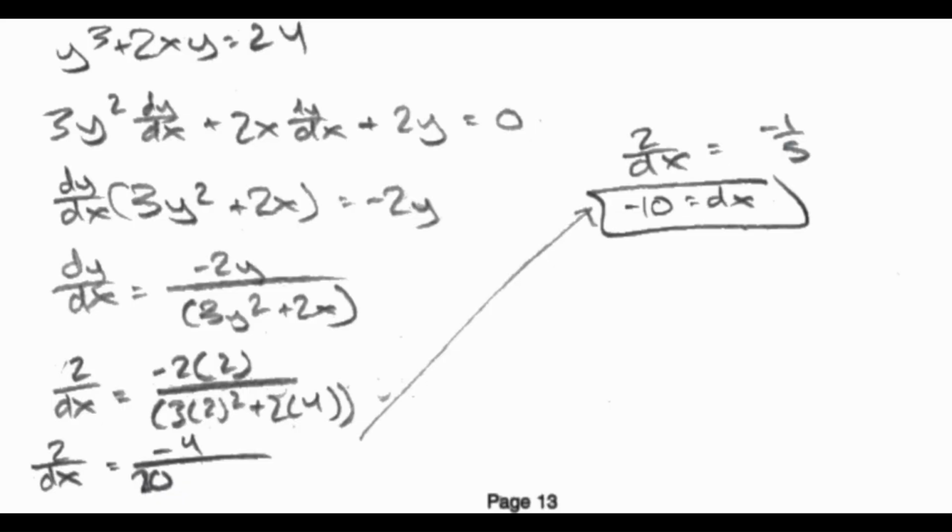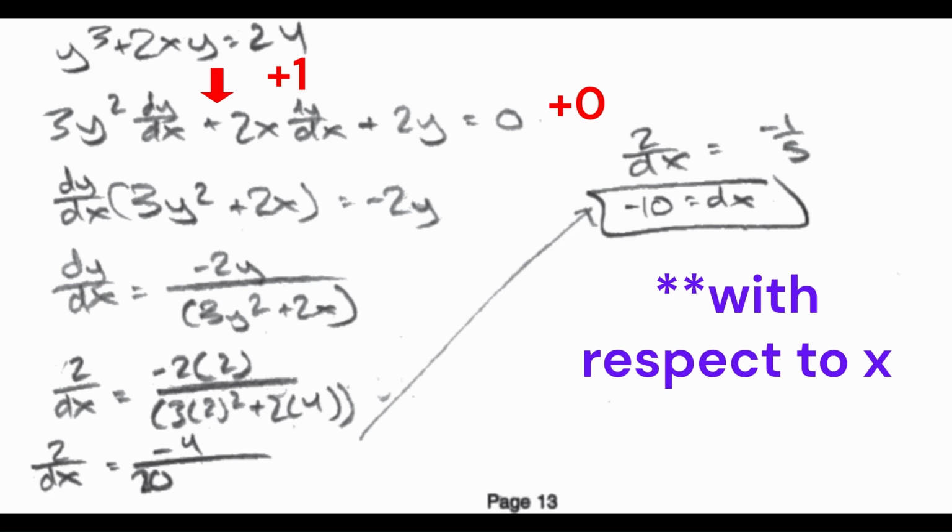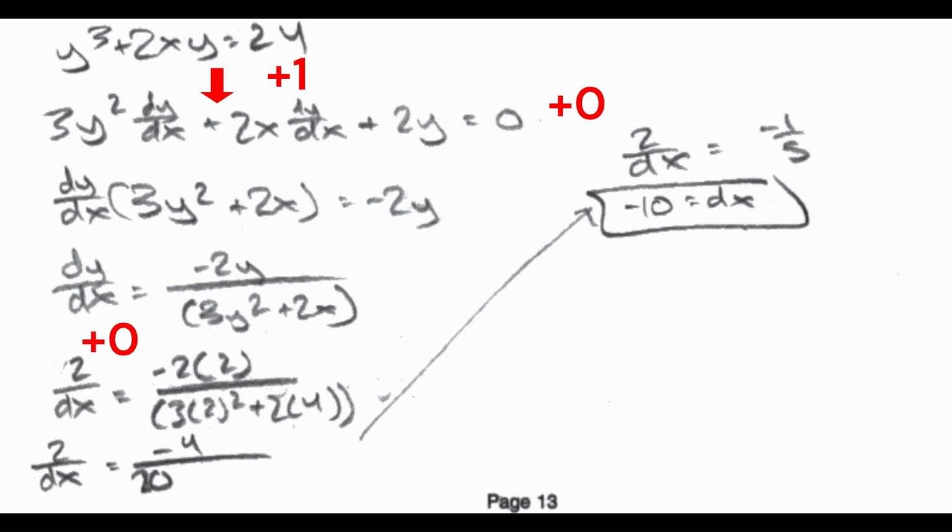For example, this response earned the first point by implicitly differentiating the equation, but not the second point because they differentiated with respect to t. It does not earn the third point for using dy/dt equals plus or minus 2, and does not earn the 4th point because it didn't earn the first 3 points.